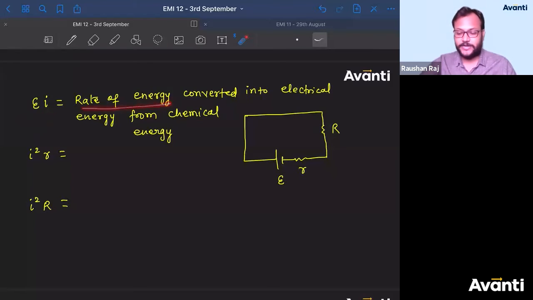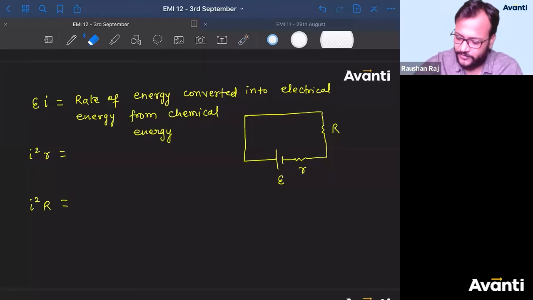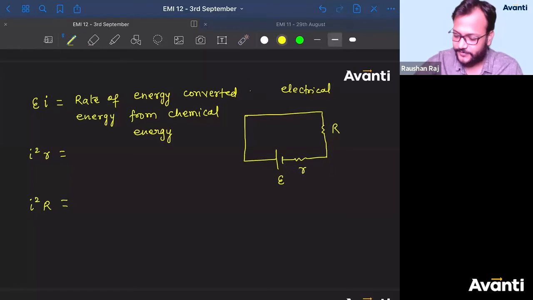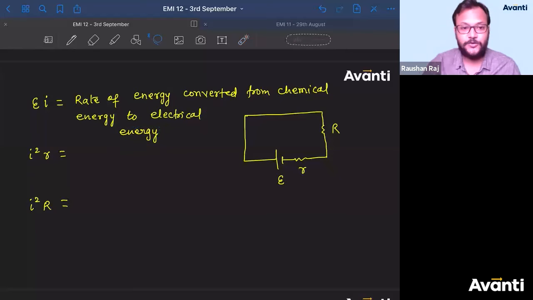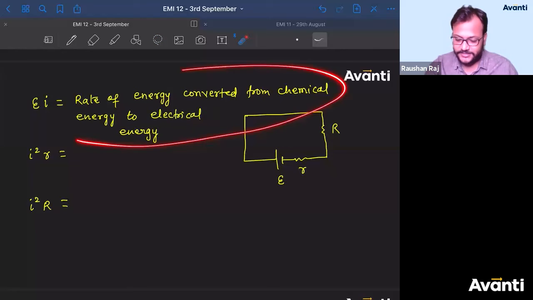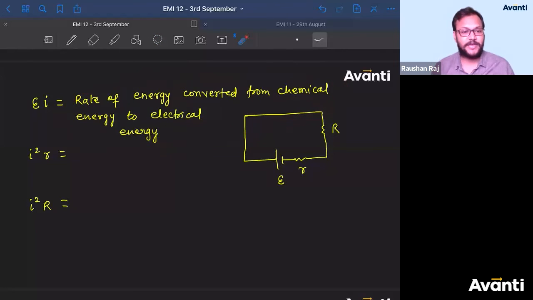Rate of energy converted from chemical to electrical, ठीक है? All right guys, so this is the value of E into I. So this is the input, the rate of energy input given by the mechanism of the battery. ये input है.